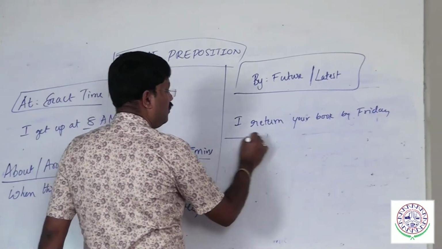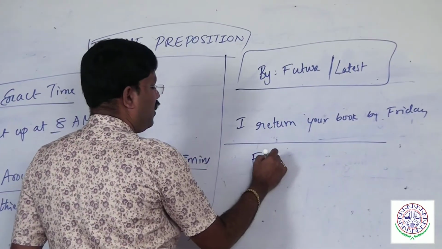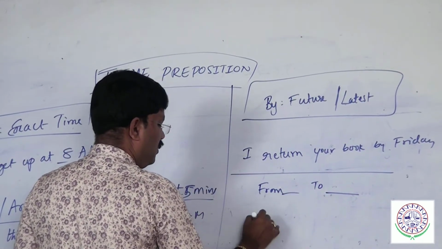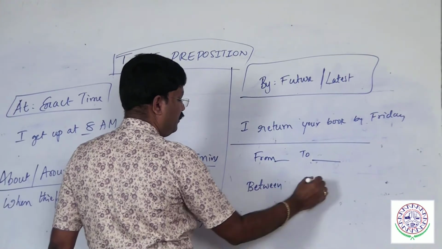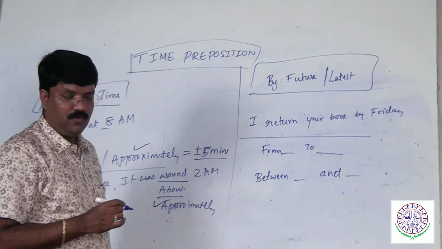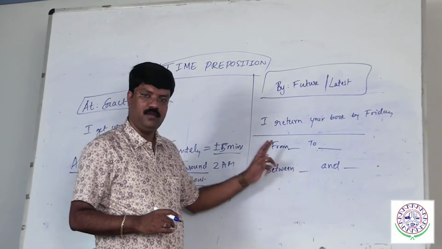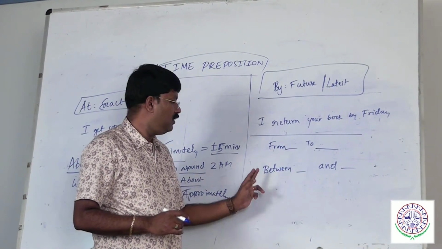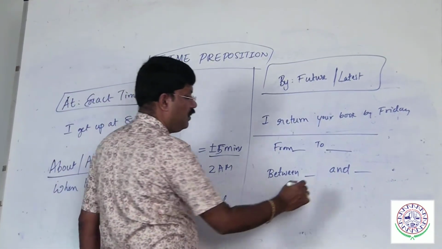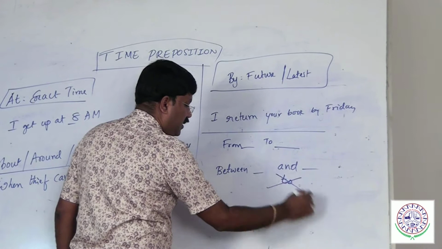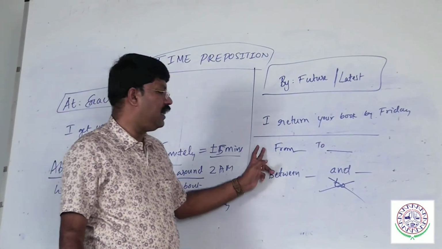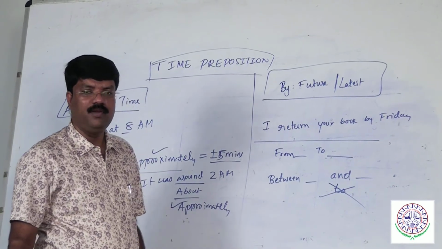Next we have a very important point: from to, between and. Repeat, from to, between and. You can check, 99% of the people wrongly use it. Between two, wrong. So I go to classes from 7 to 9.